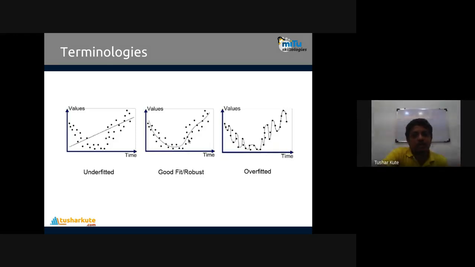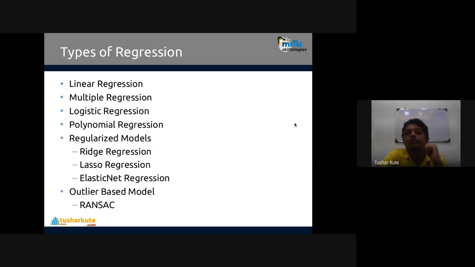It's not a generalized model. That's why it is called overfitting. So this is common terminology that we need to understand before making use of the regression techniques.